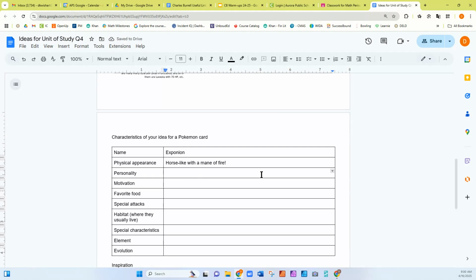Personality, real chill. Motivation, likes hay. Favorite food, hay. Special attacks, exponential firestorm. Habitat where they usually live, volcanoes. Special characteristics, mane of fire, element of fire. Evolution, I don't know. I'll figure that out later.